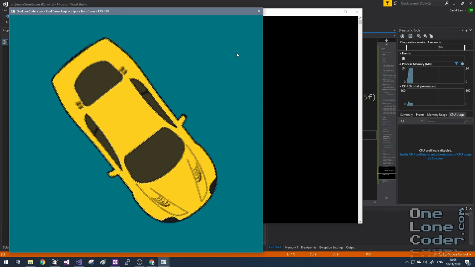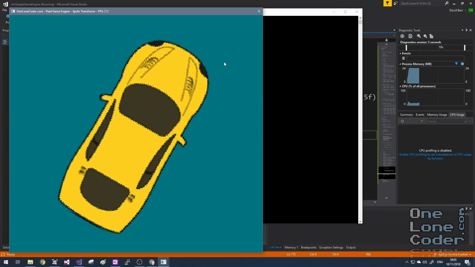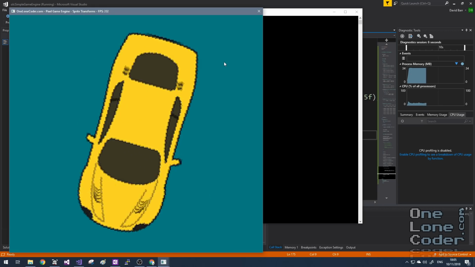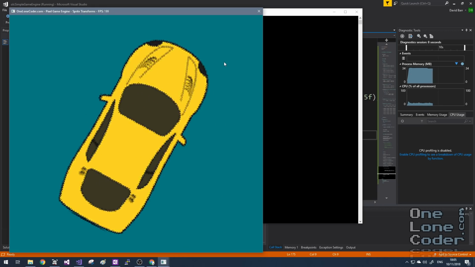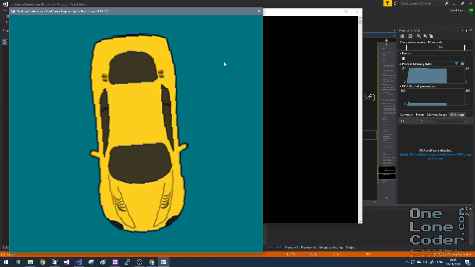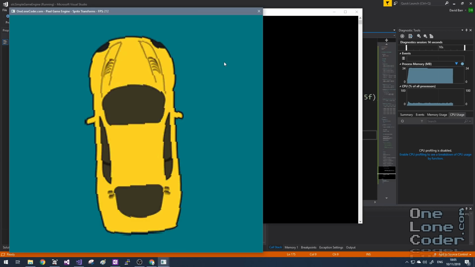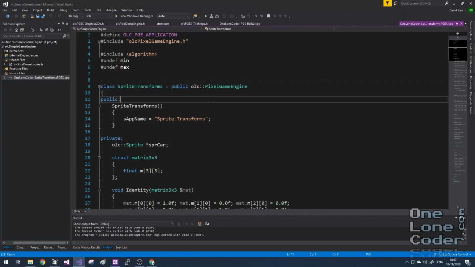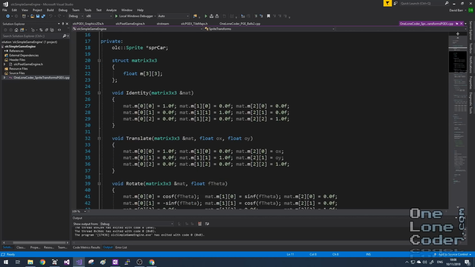And so there you have it. We've got a sprite that has been transformed on the screen. It's been translated, it's been scaled, it's been rotated. We've looked at shears, but I don't think we'll ever use them for anything. That's quite a nice flexible routine for handling sprites. In fact, I like it so much that I've wrapped it up in what has become the first Pixel Game Engine extension. I'll now quickly prepare the program we've just written to use the extension.